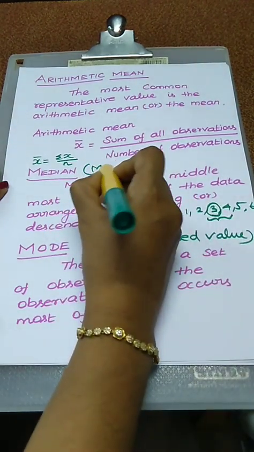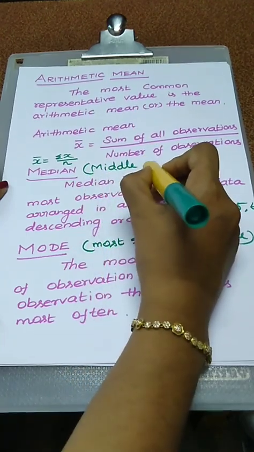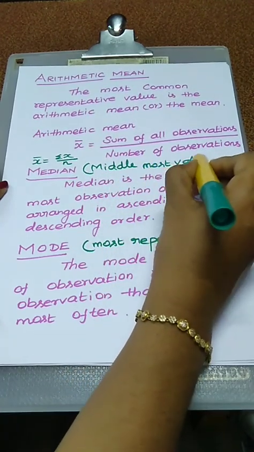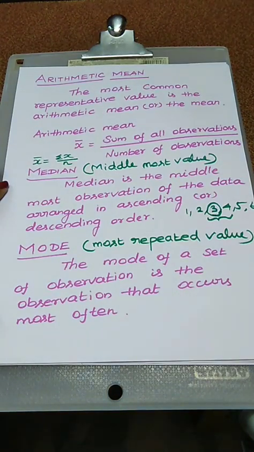Median is the middlemost value. Have you understood? Mean is actually the average value, median is the middlemost value and the mode is the most repeated value.